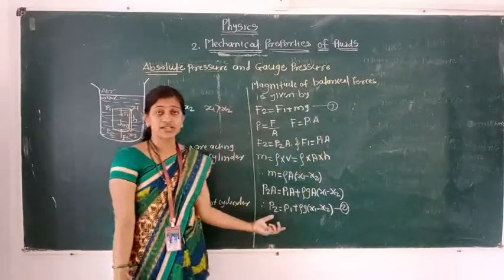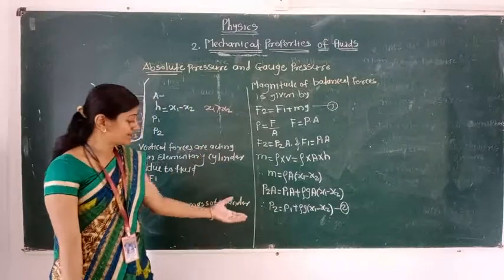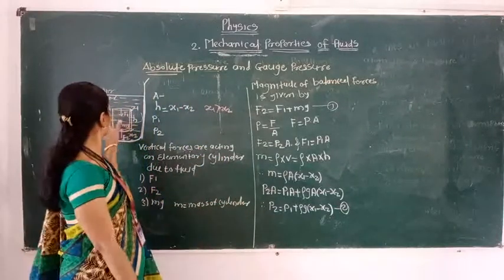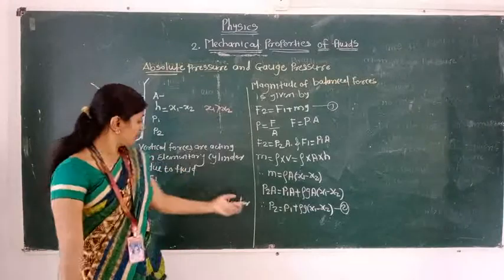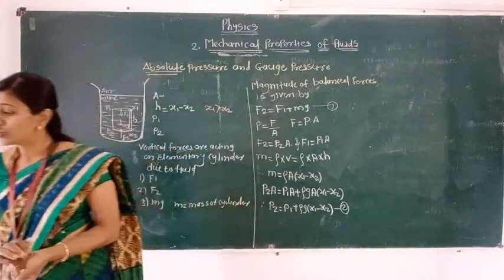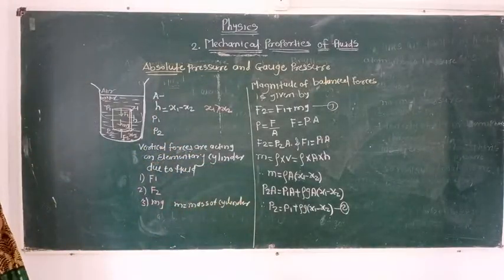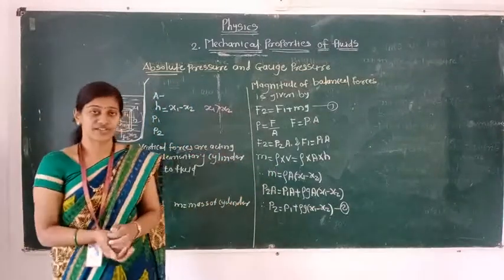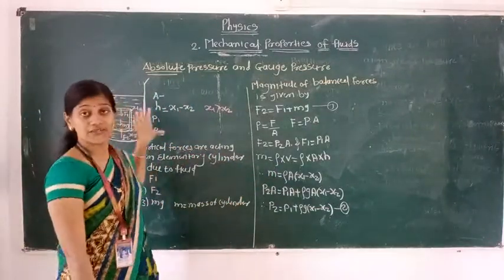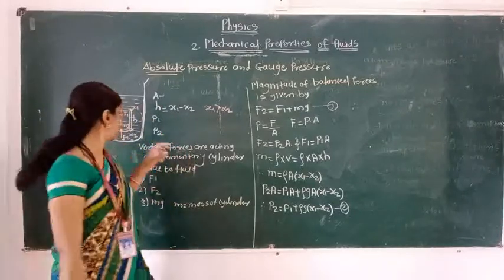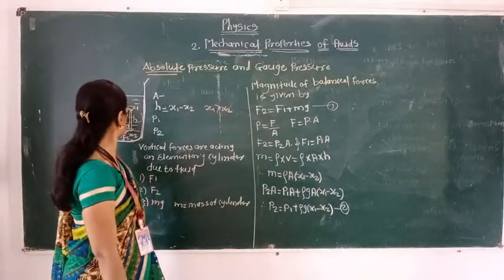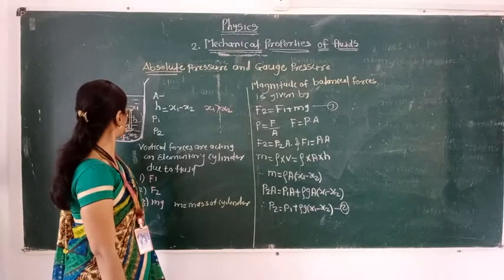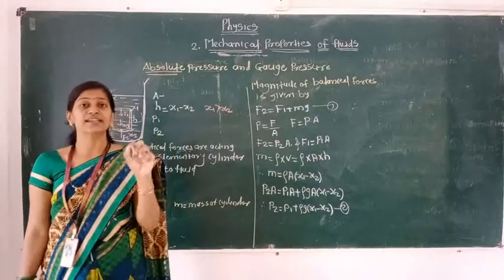This equation is helpful to find the pressure inside the liquid and the atmospheric pressure. The pressure inside the liquid is a function of the height, the height present inside the liquid column.